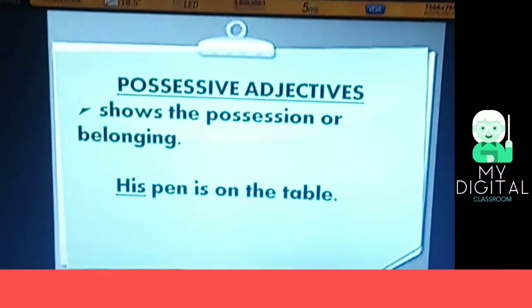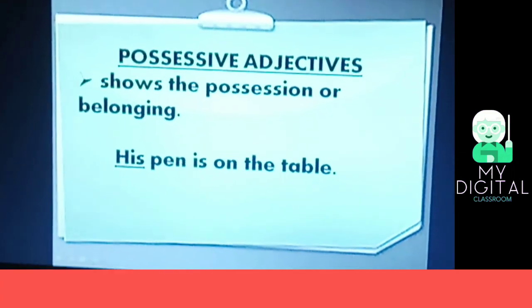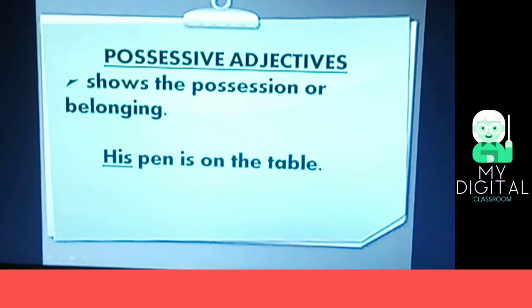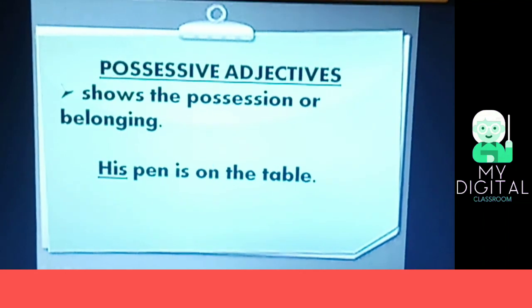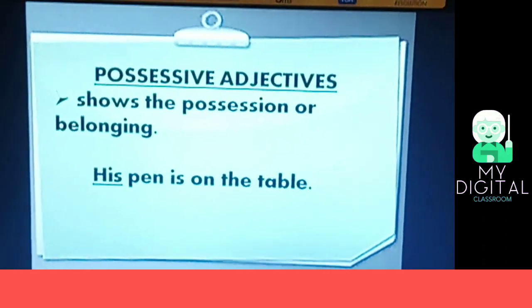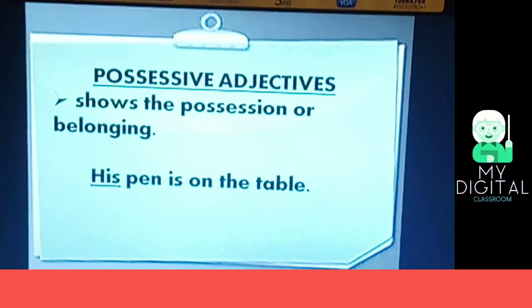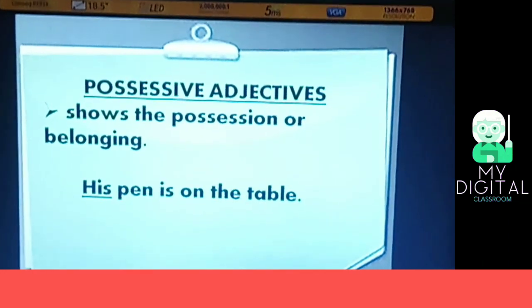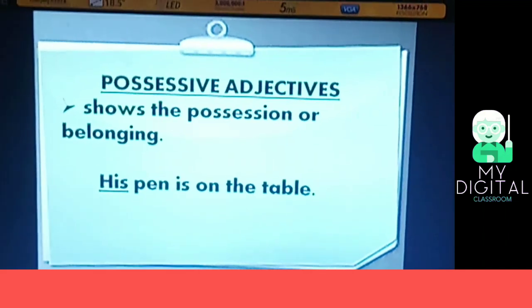Next, possessive adjectives. Possessive, as you know, possession means to show belongings or ownership. And here possessive adjectives show the possession or belongings. His pen is on the table. Here his is the adjective and pen is the noun. And these are the types of adjectives.